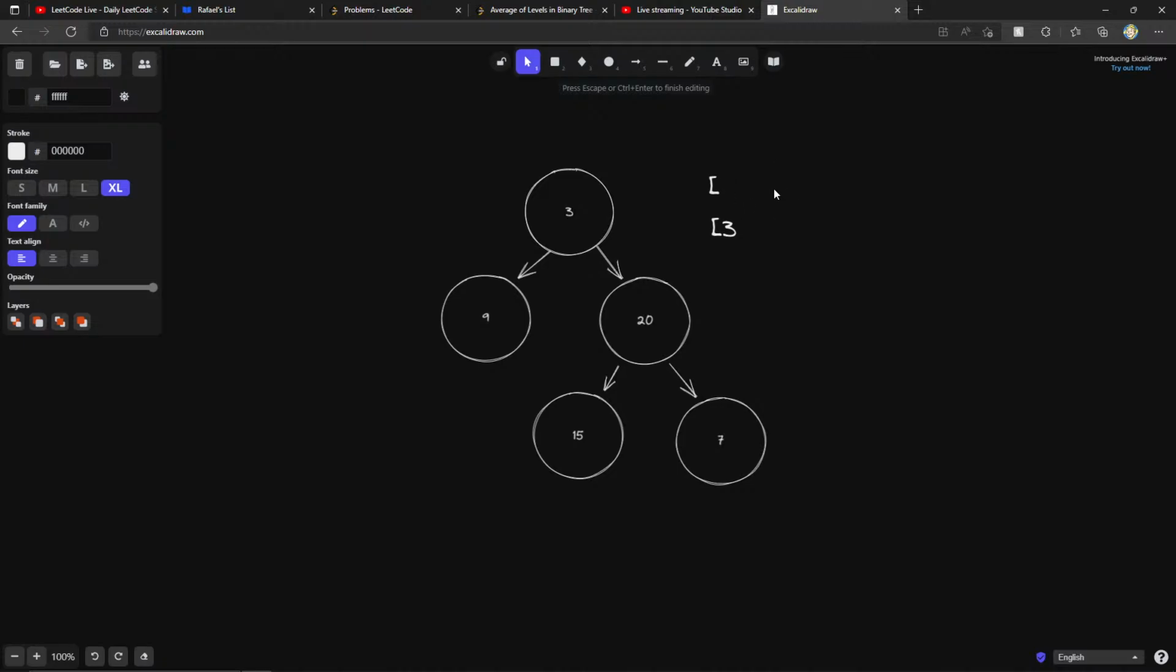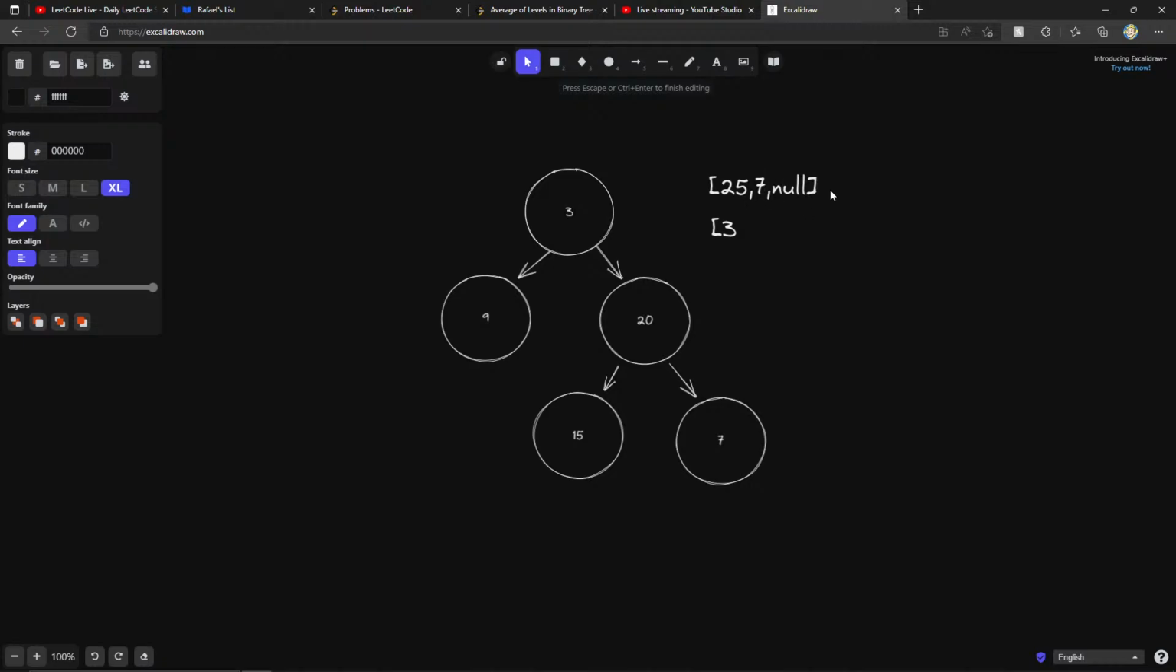So let me just make sure we have everything right here, right? So we DQ 3, we push 9 and 20 because it does have children, 9 and 20. We see null, so we DQ null, and at the same time we add null over here, right? We DQ 9, it has no children. We DQ 20, it has 2 children, which is 15 and 7. And now we're gonna DQ null. We'll push the null here.